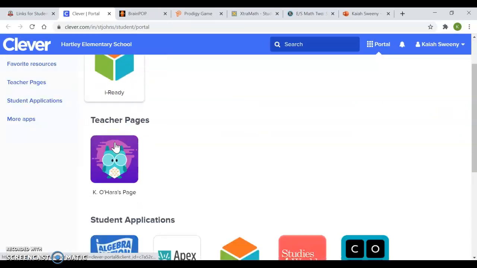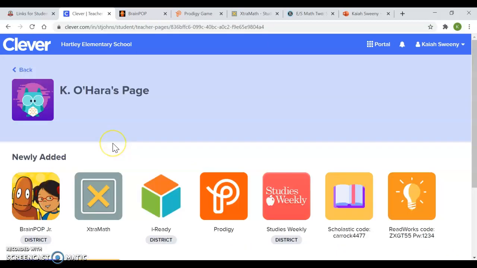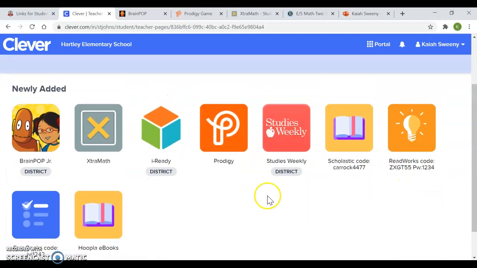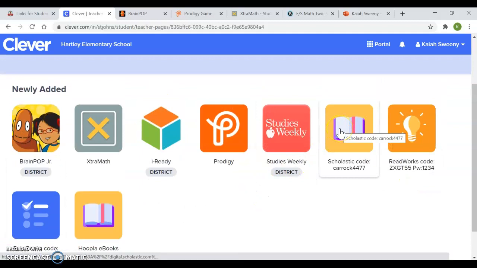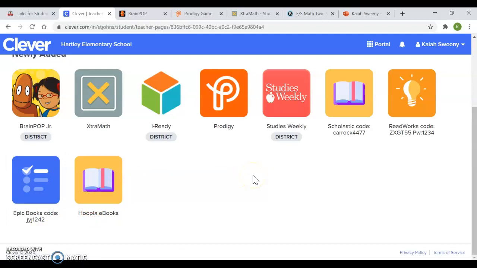Clever page. Clever is like the student's homepage. So if you go to your Clever page and you click teacher page, this is mine. I have all of our buttons here, but I also added the usernames and passwords for things. So you'll see that Scholastic News is right here, ReadWorks, and resources for ebooks. These are free. Epic Books, you can join our class with that code, or if you have a library card, this has phenomenal books also.